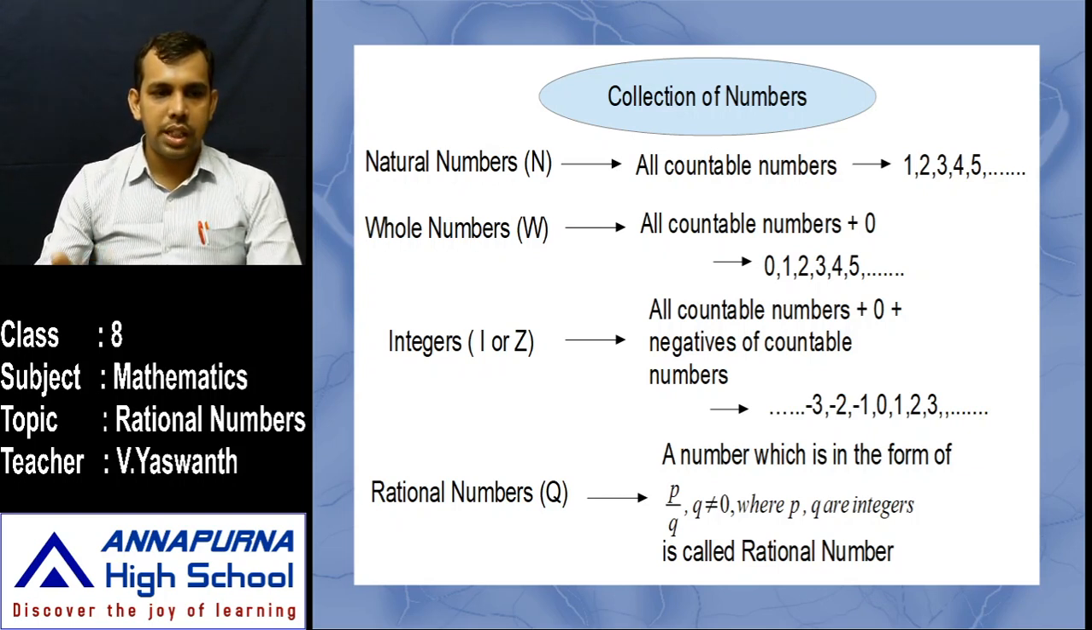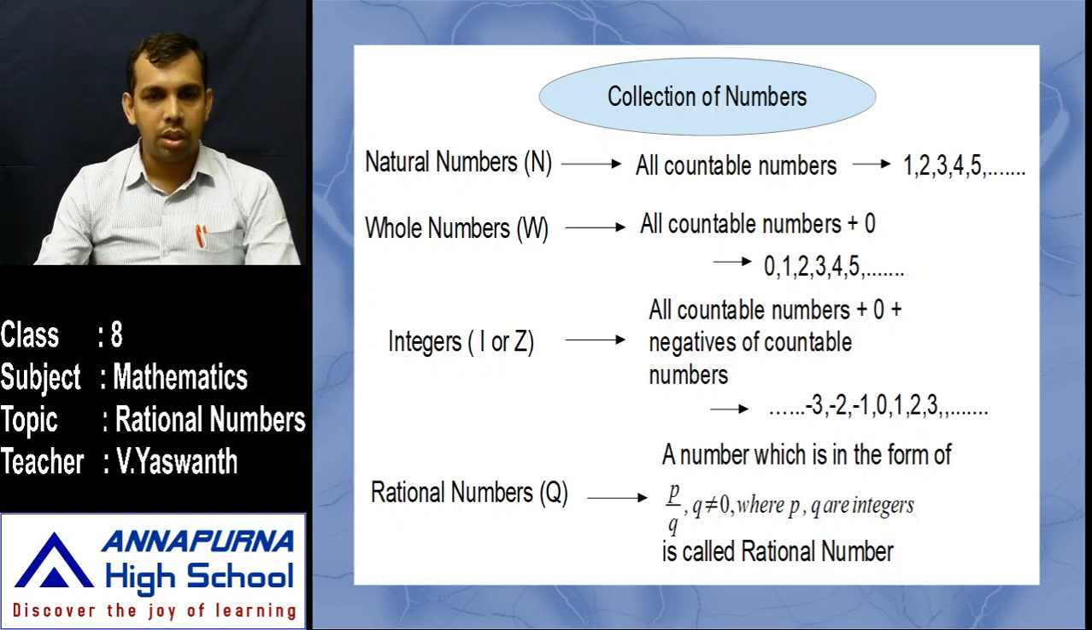So before rational numbers, we have many collections. Natural numbers are there, whole numbers are there, integers are there. Every natural number is a rational number, every whole number is a rational number, and every integer is also a rational number. Why? Because, sir, in natural numbers, whole numbers, integers, we don't have the p by q form. How can you say they are rational numbers?